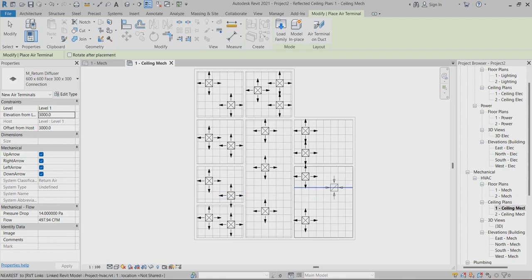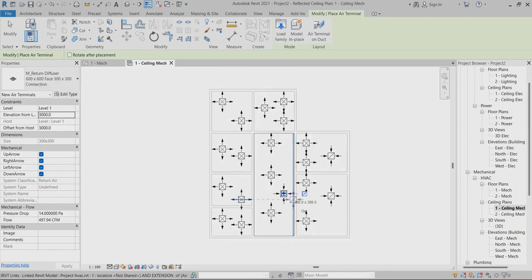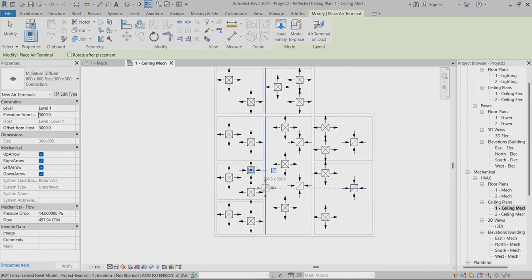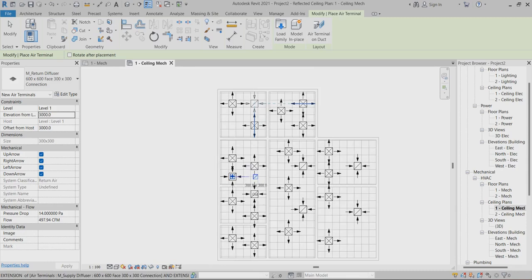One here, another one here, another one here, and this one, this one here also applied. Here also apply one, two. Okay, I already applied it.